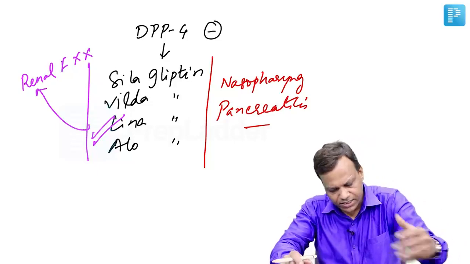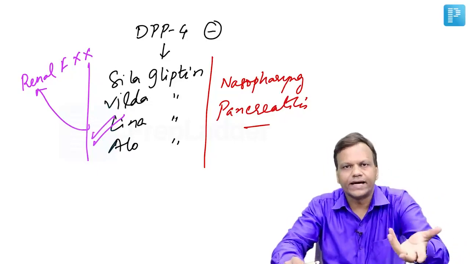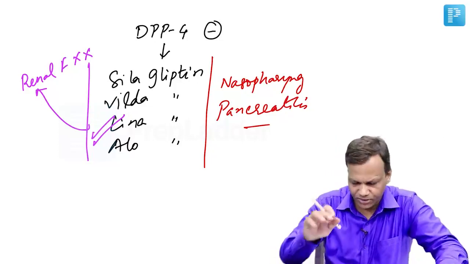So you can say in Hindi, linagliptin, the name says कि अगर किडनी फेल होगी तो भी लेना है, इसलिए इसको linagliptin कहते हैं. Linagliptin is safe in renal failure. Okay, so this is the first new strategy in diabetes.